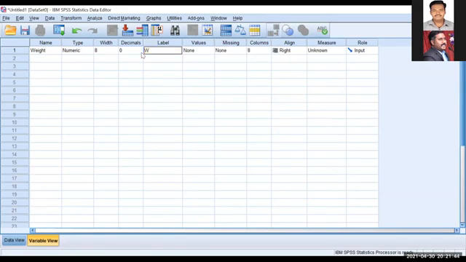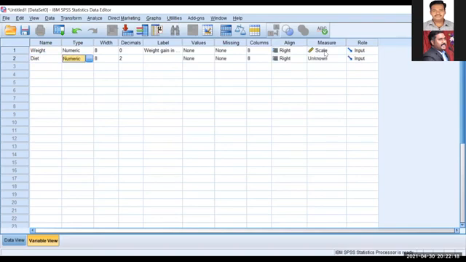In the label, mention the weight gain in pounds of young Indians based on two diet methods. Make the label very clear so that you will not find difficulties in the analysis part. We are not going to assign any values here, because all the values are different and it is a scale.